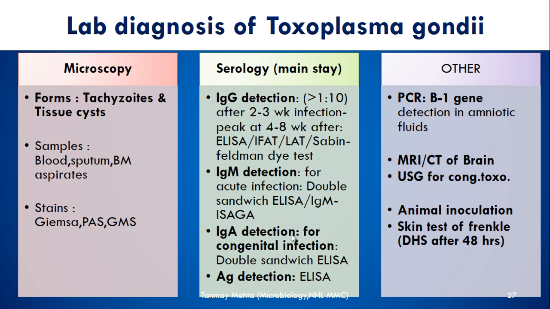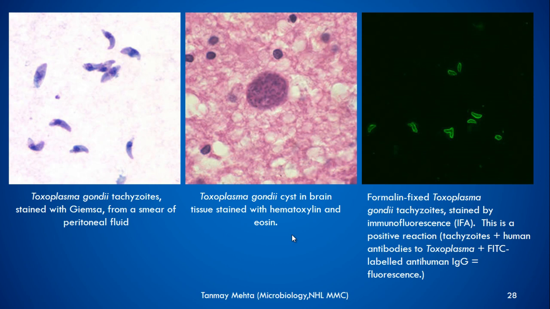Other detection methods are PCR. B1 gene detection in amniotic fluid can be very useful. MRI or CT scan to locate the lesion. Ultrasonography to detect anomalies in case of congenital toxoplasmosis. Animal inoculation and skin test are obsolete tests. The skin test of Frenkel was used in earlier days to detect delayed hypersensitivity 48 hours after injecting the Toxoplasma antigen into the forearm.